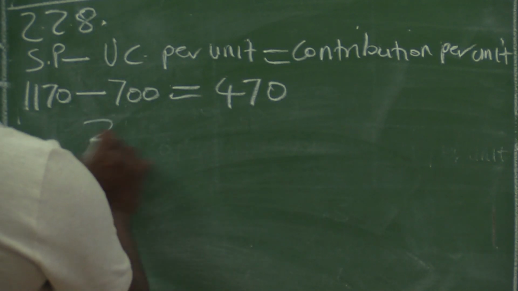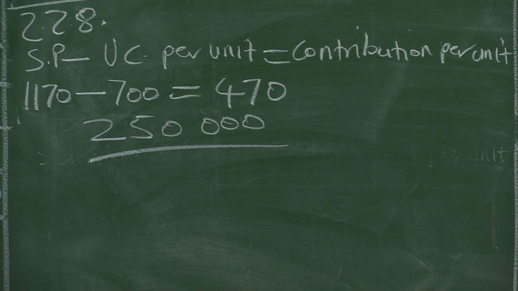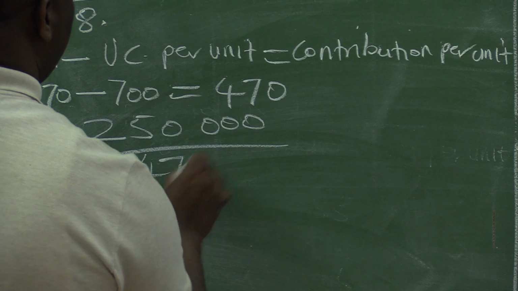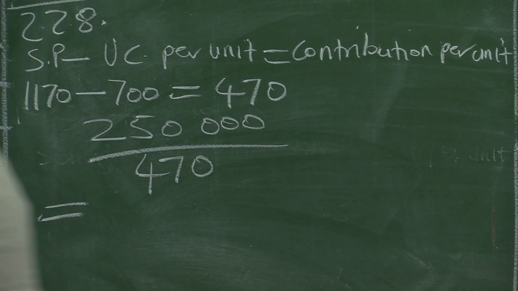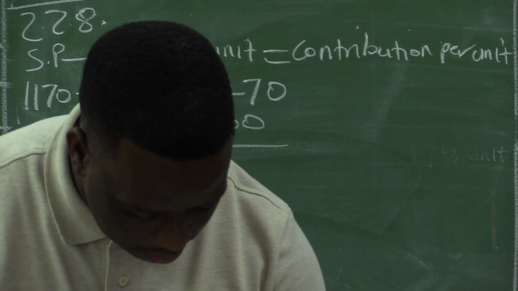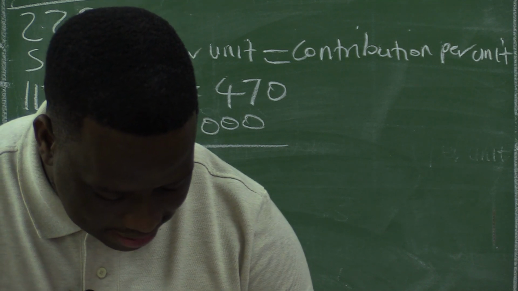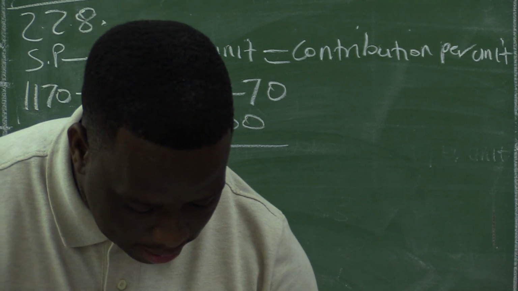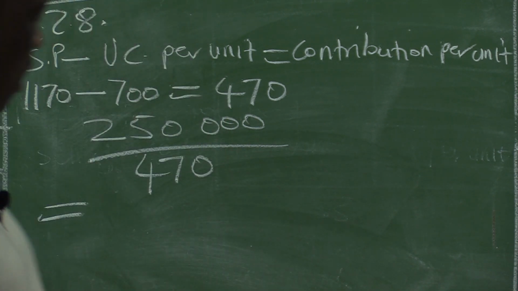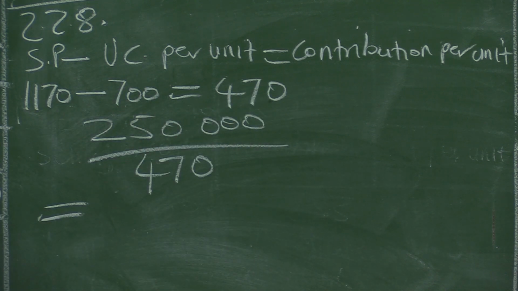So if we want to reach a target of an additional 250,000 profit, then we need to take this 250,000 and divide it by 470 so that we know the total number of units that we need to produce. Each unit is contributing 470 into our profits.